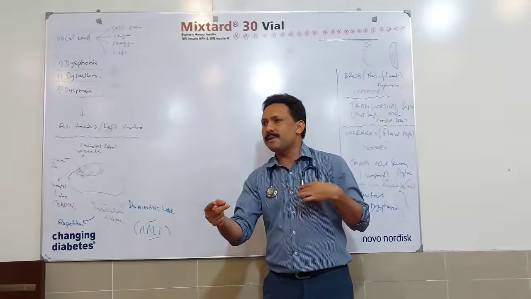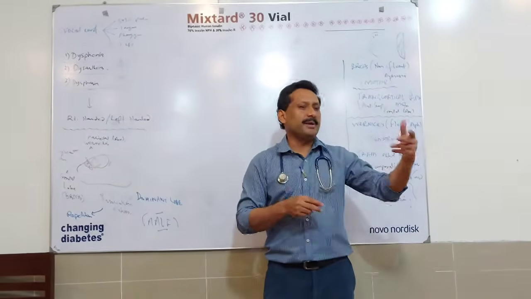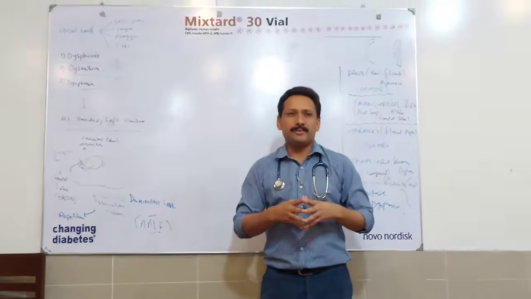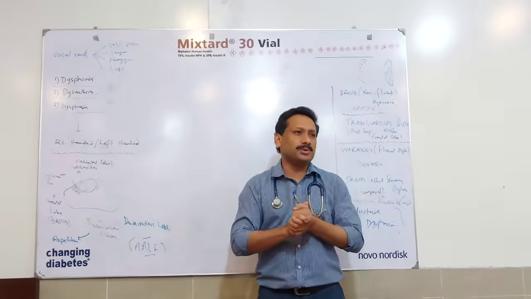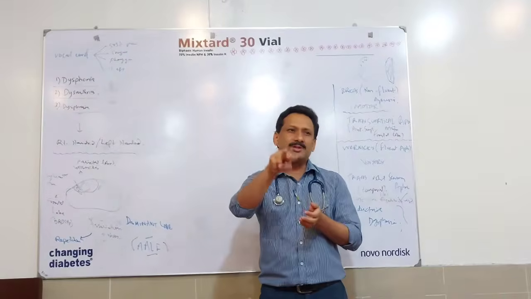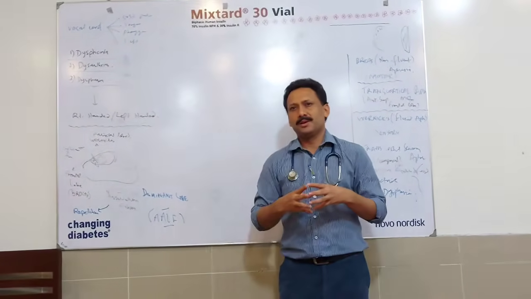He won't be able to comprehend well, he won't be able to repeat the things in the right way. So this is not the basis on which we can differentiate between these two things. Obviously these two components will be affected in most of these people.